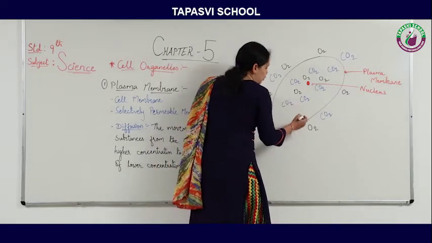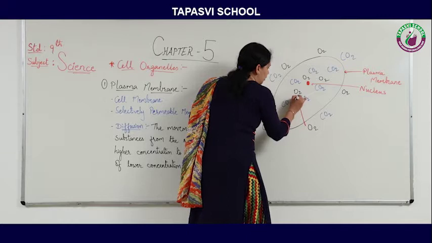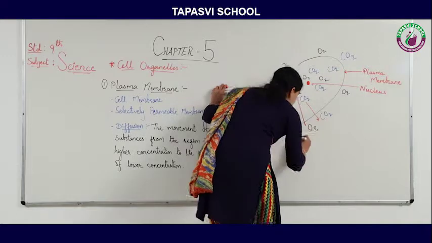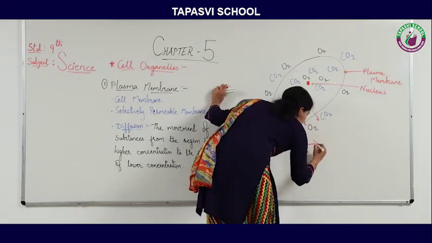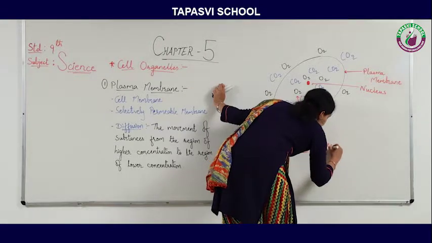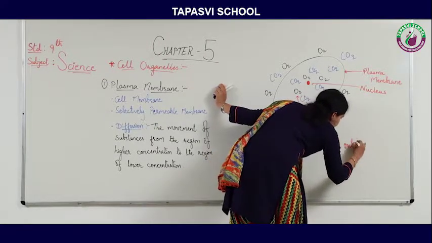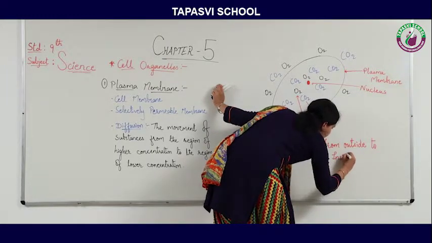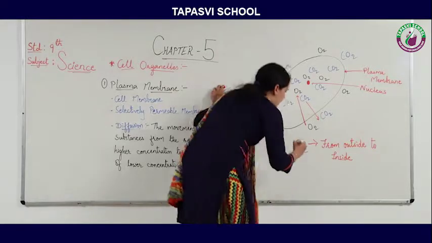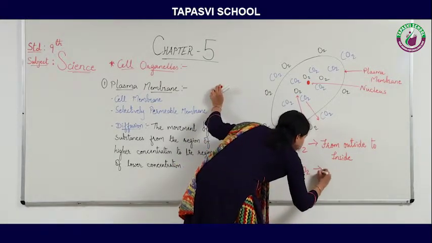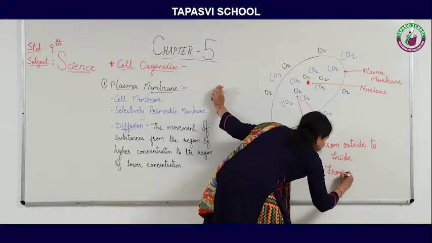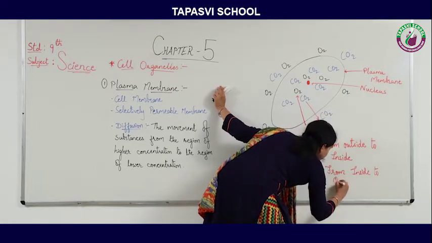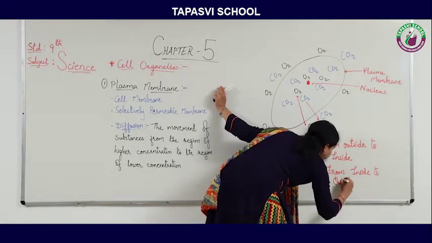So here we can show the movement of oxygen and carbon dioxide like this: oxygen from outside to inside the cell, and carbon dioxide from inside to outside of the cell.